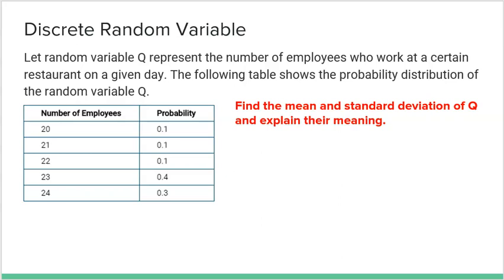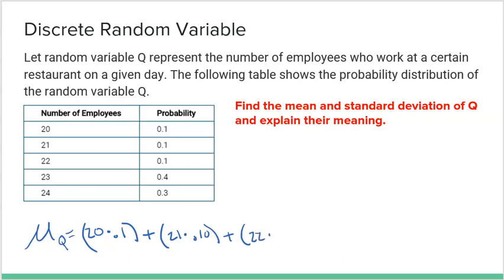Now, finding the mean is actually quite easy to do by hand. All you got to do to find the mean for Q is take the outcome times its probability, and then add it to the next outcome times its probability, and then add it to the next outcome times its probability, and so on. It is a little bit repetitive, but repetitive is not a bad thing. And then multiply and add. You could type all that into your calculator at one time. Now, to get the standard deviation is a little bit confusing. You do have to get the mean first. So actually, on the next slide, I'm going to show you the work.